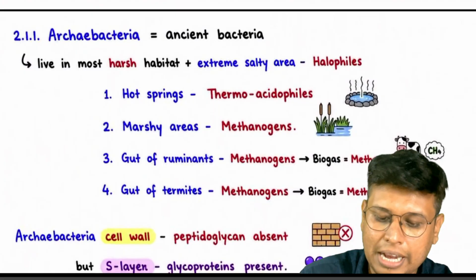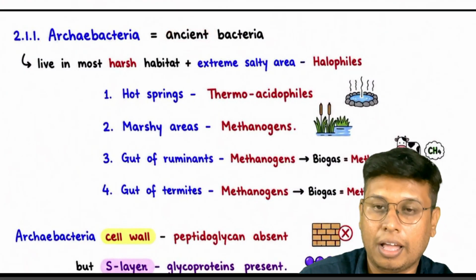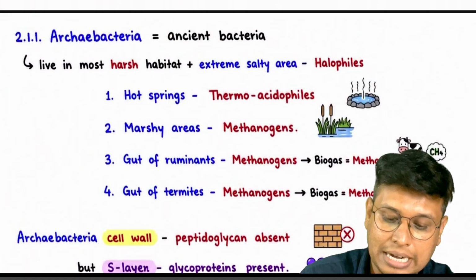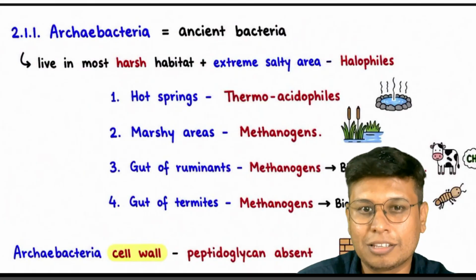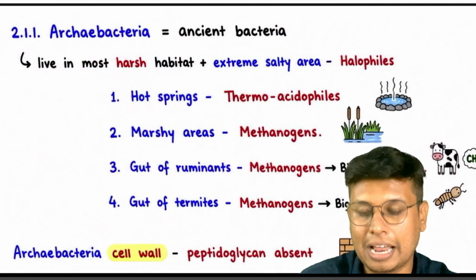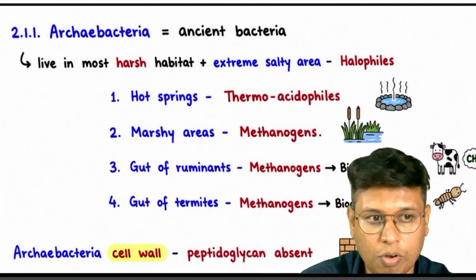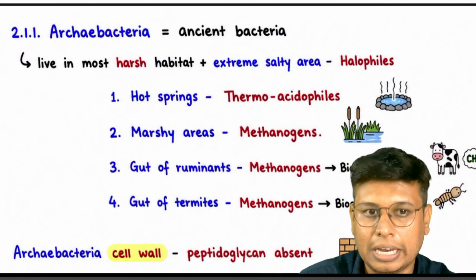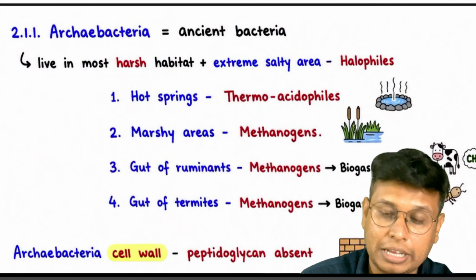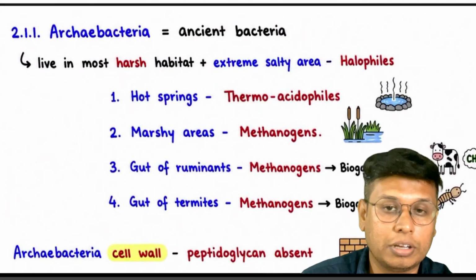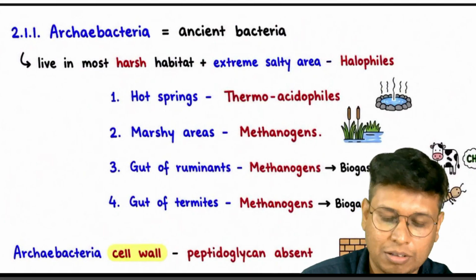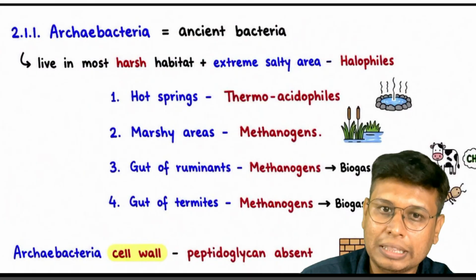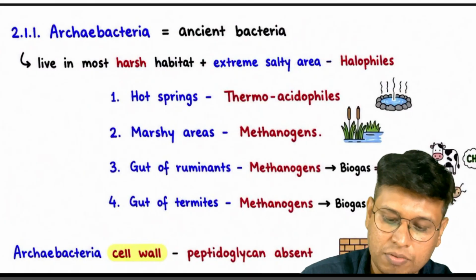Archaebacteria are called ancient bacteria, and because they are ancient, they can survive in harsh habitats. There is a logic here: the earlier Earth, when it was cooling down and forming, was not a nice place. It was like a literal hell, with boiling water, extreme temperature, continuous rain and lightning. In that situation these bacteria survived.